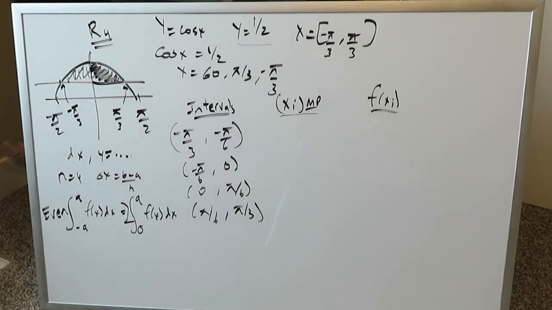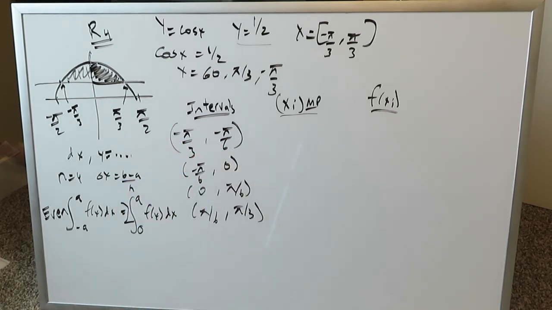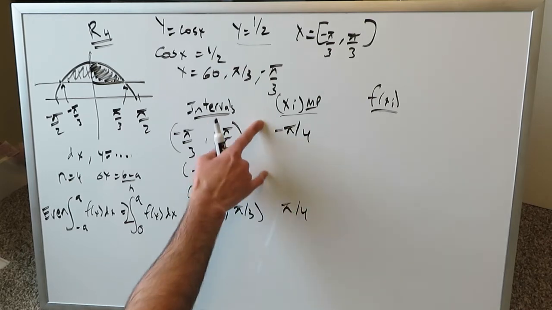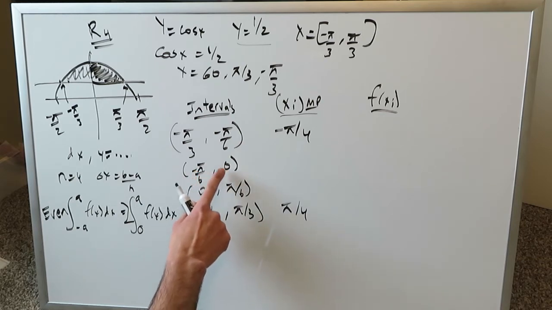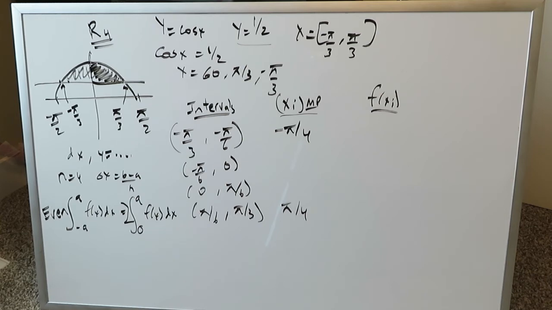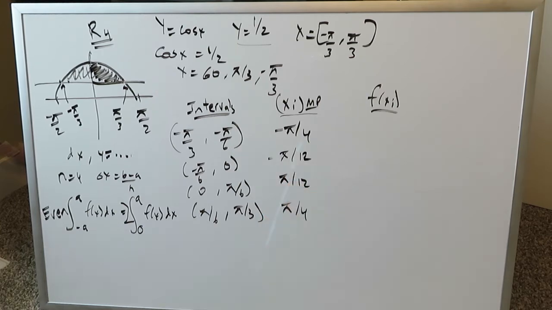Now we have to determine the midpoints. What's the midpoint of minus pi over 3 and minus pi over 6? Add them up, 60 plus 30, divided by 2, and you get minus pi over 4. And this is what I'm talking about, symmetry. Here you'll just have a positive pi over 4. Ignoring the signs, you have a 45 and a 45. Between 30 and 0 you'll have 15 degrees. Now how do we write 15 degrees in radian format? Pi over 12, minus pi over 12 and positive pi over 12. So we've basically gotten our midpoint values that will feed into the function.